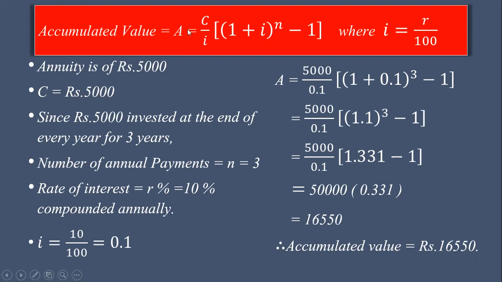So we can calculate the accumulated value using this formula, where C is the amount of annuity, n is the number of years. If the installment is made per year, n is equal to the number of years. And considering that the installment is made biannually or 4 times a year, we find this value of n and we use it here. And I is equal to R upon 100, where R is the rate of interest.